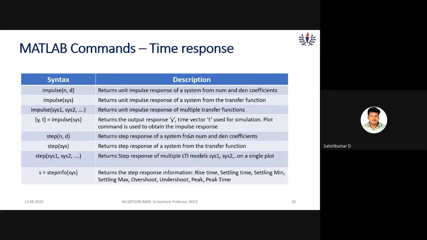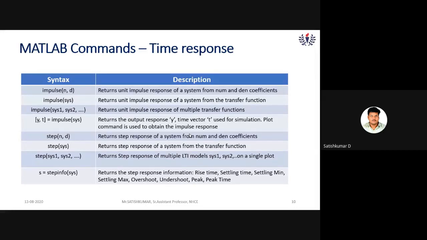And these are some of the MATLAB commands for time response. I told you there are 4 standard test input signals, which are step input signal, ramp input signal, impulse input signal, and parabola. In MATLAB, there are no commands for finding the parabola response or the ramp response. Only 2 MATLAB commands are there, for finding the impulse response and step response. So here I put only those commands, impulse and step.